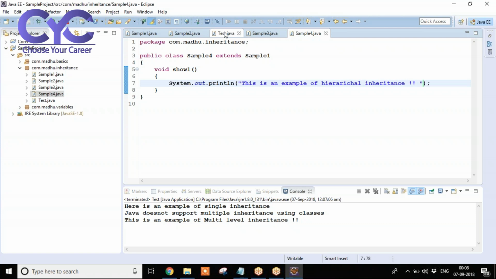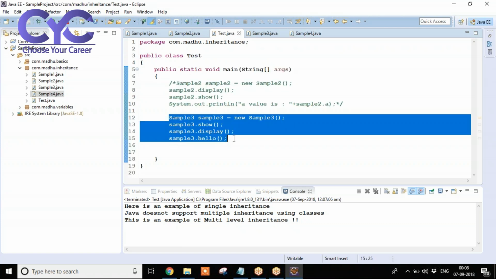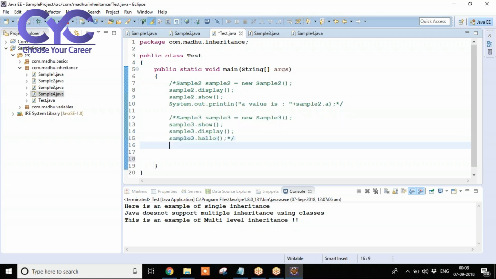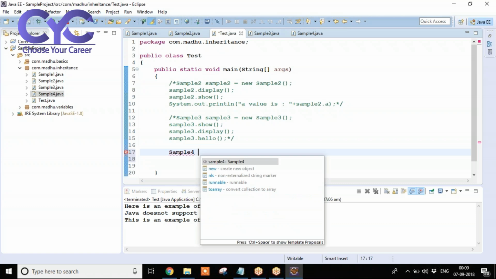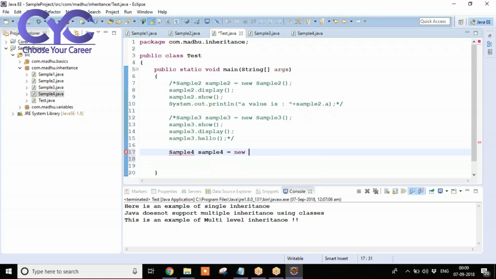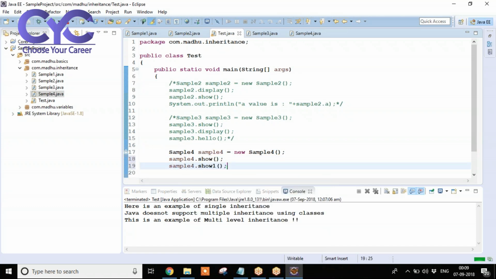Save it. Now see here inside the test class, I'm going to keep different comments for this particular period of time. Now inside the main method I'm going to create an object for our sample4 class. Sample4 sample4 is equal to new sample4. Now we can call the sample4.show method, and we can call sample4.show1 also.